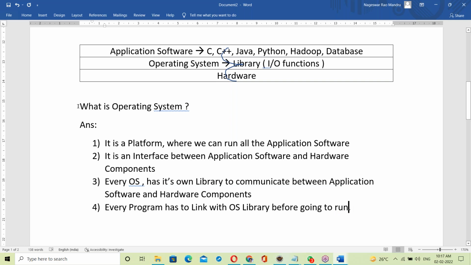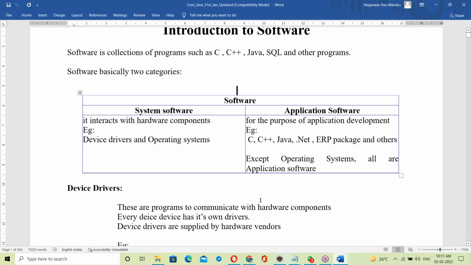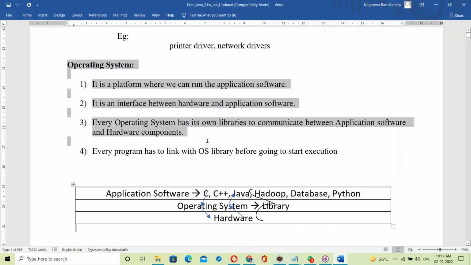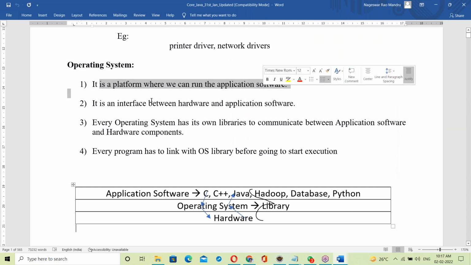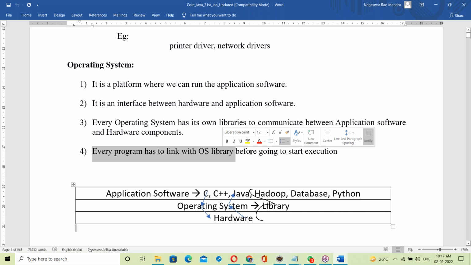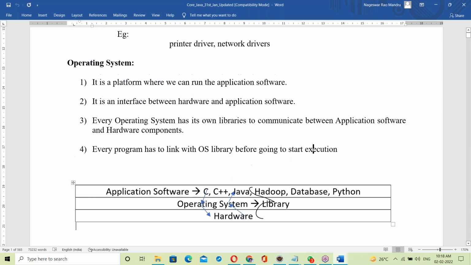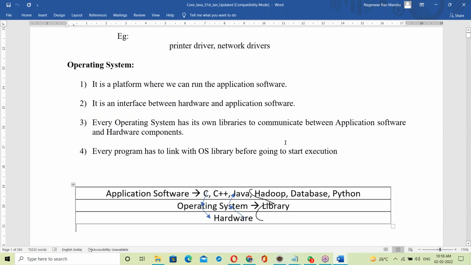So this is about OS. This introduction is enough to understand Java features. See the document about OS, the same four points. It's a platform interface. Next, the OS provides libraries to communicate. Every program has to link with the OS library before starting execution. This is hardware, on top of hardware there is OS, and on top of OS there is application software.